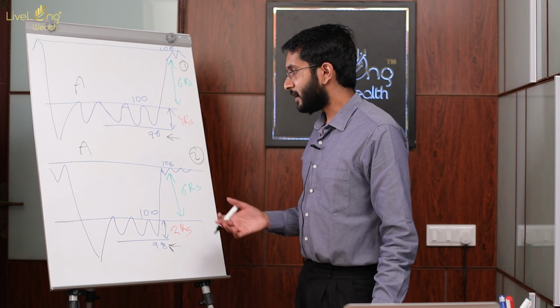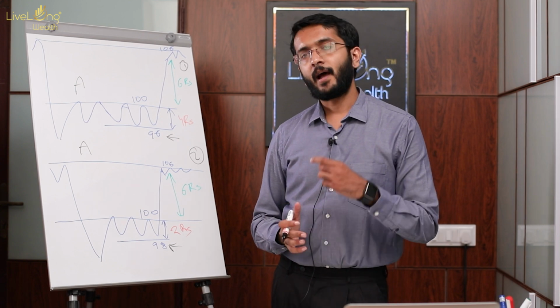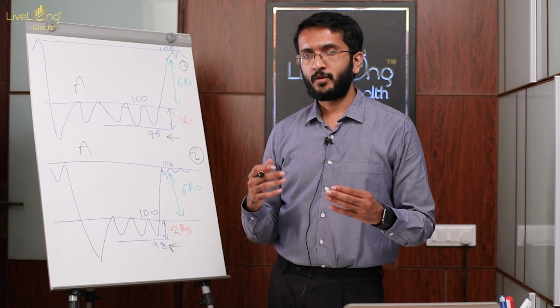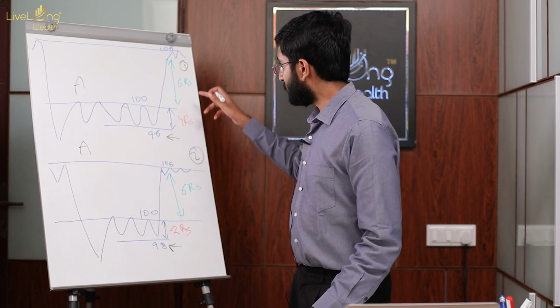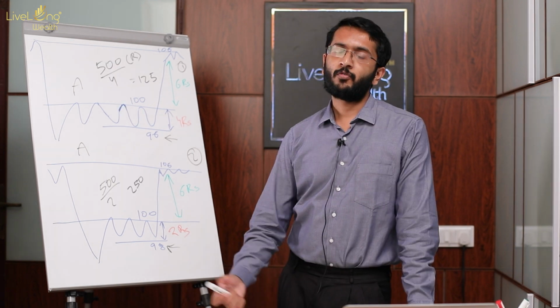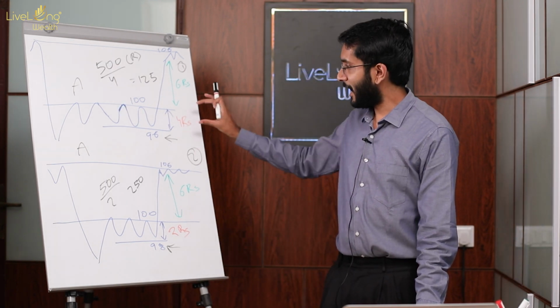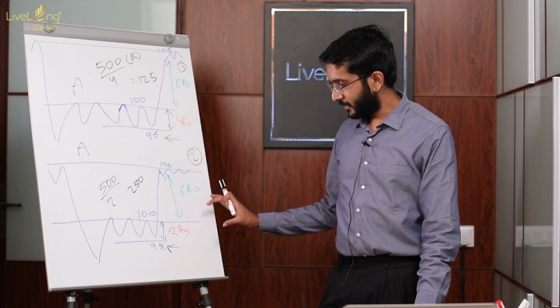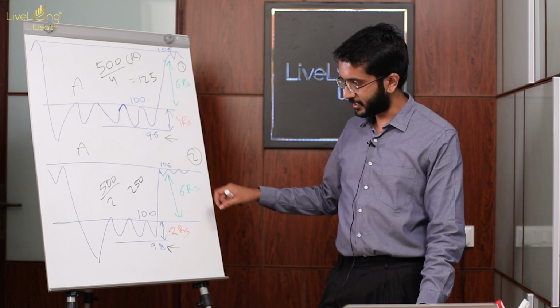Now let's say that I am someone who is trading with a capital of 1 lakh, and I want to put at stake just 0.5% of my capital. So how many quantities should I be trading in scenario 1 and scenario 2? Now we realize that in scenario number 1, we had to keep a stop loss of 4 rupees, looking for a target of 6 rupees. And in scenario number 2, we had to keep a stop loss of 2 rupees, looking for a target of 6 rupees.